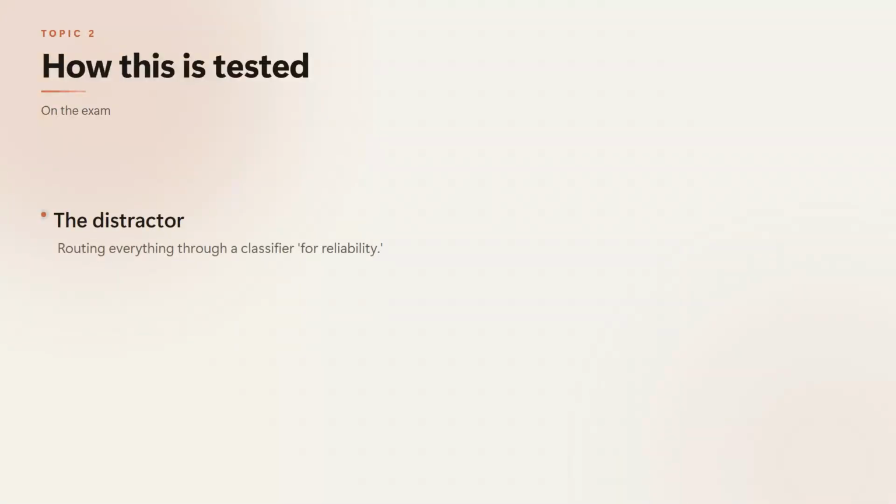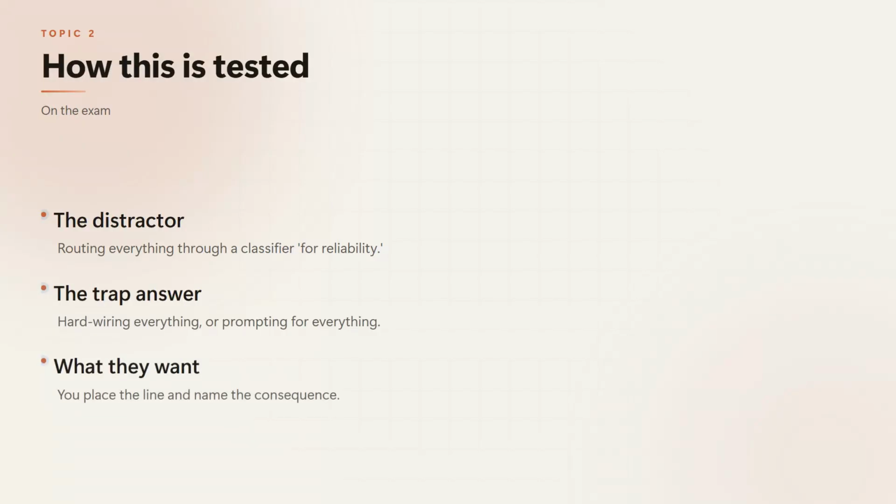On the exam, the distractor is the pre-turn routing classifier, an answer that sounds reliable but is treated as over-engineering. The trap is picking either extreme, hardwiring everything, or prompting for everything. Both are wrong. What they want is for you to place the line and name the consequence that drove your choice. If you can say financial consequence means programmatic gate, you have the answer. This is testcraft, but it mirrors the real design decision you will make in production.